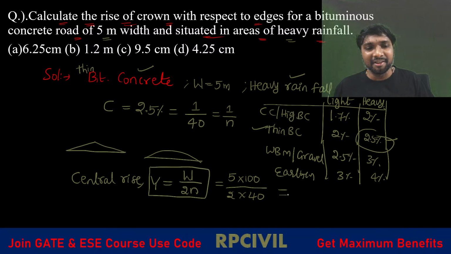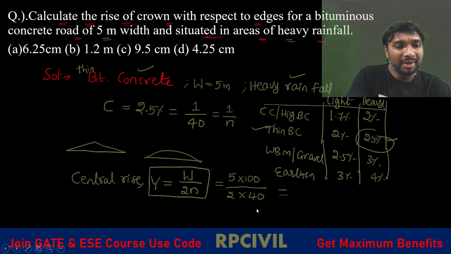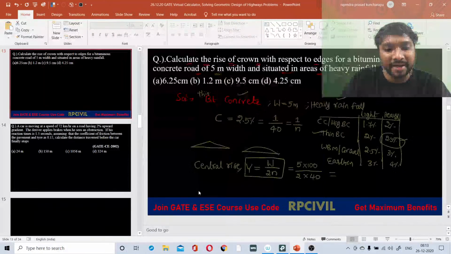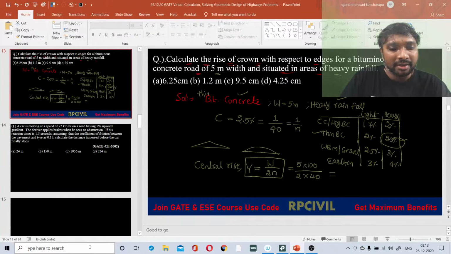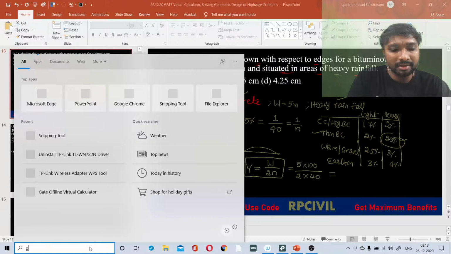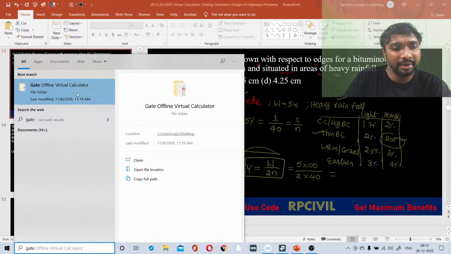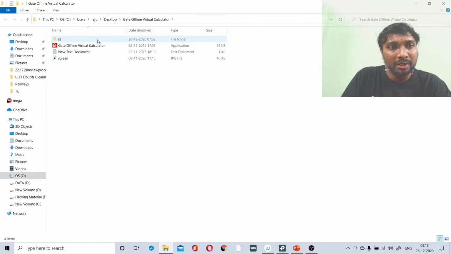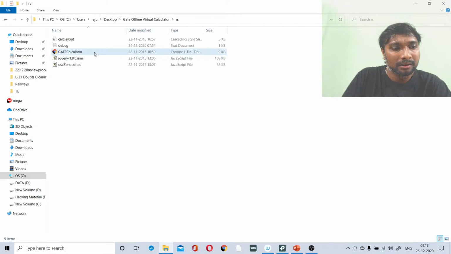Actually, strictly speaking, for this you don't require any calculator. Do you require any calculator for this first of all? We do not require any calculator for this. But we'll do this, similar kind of questions we'll be doing. Don't worry. We'll be using the GATE virtual calculator here for this question.